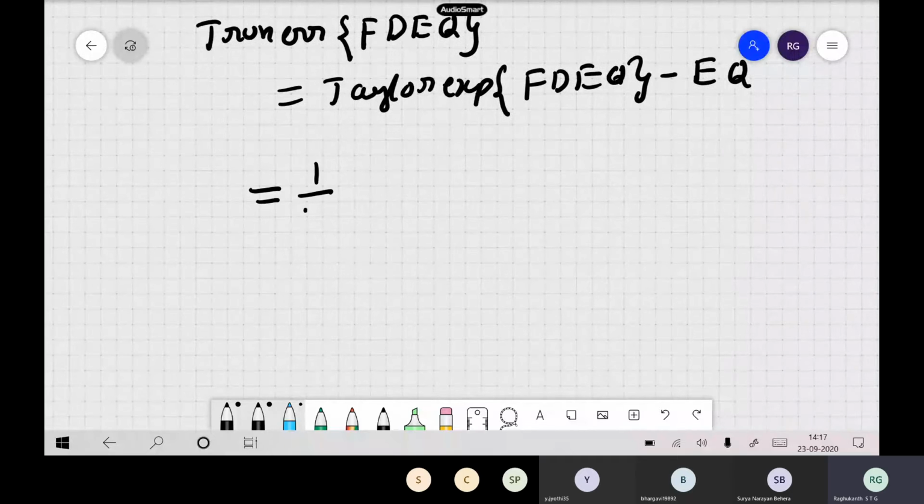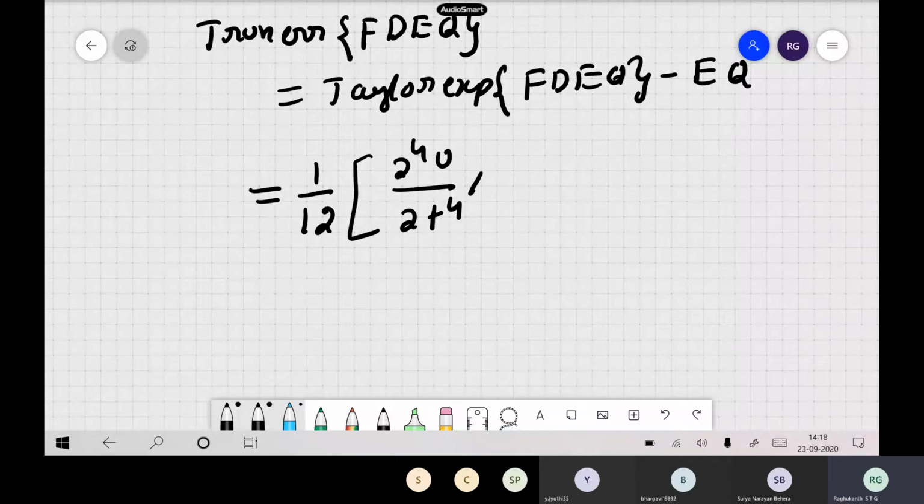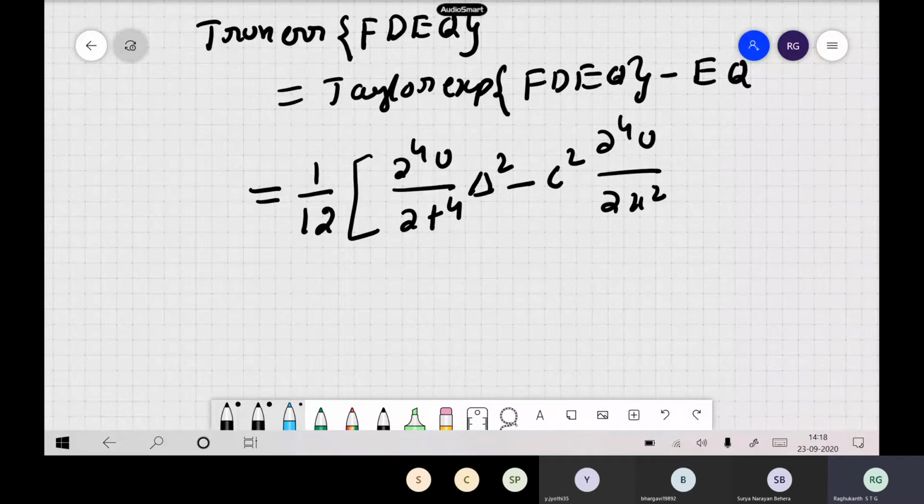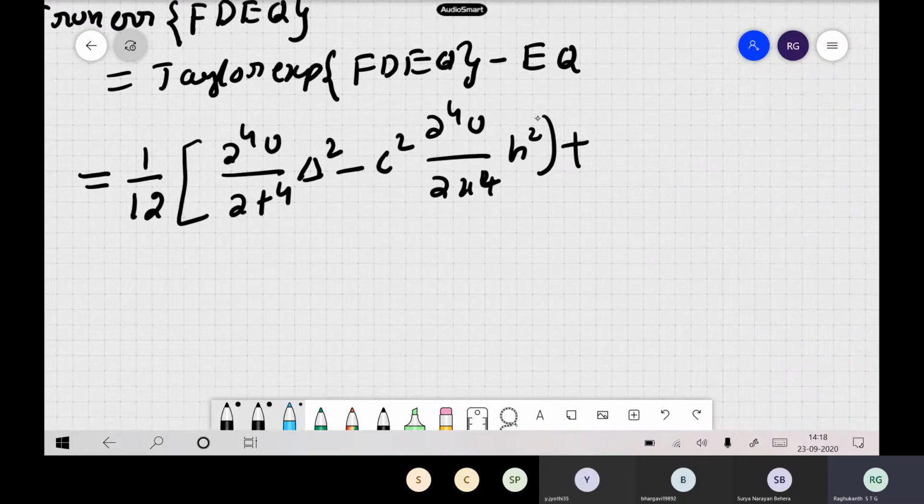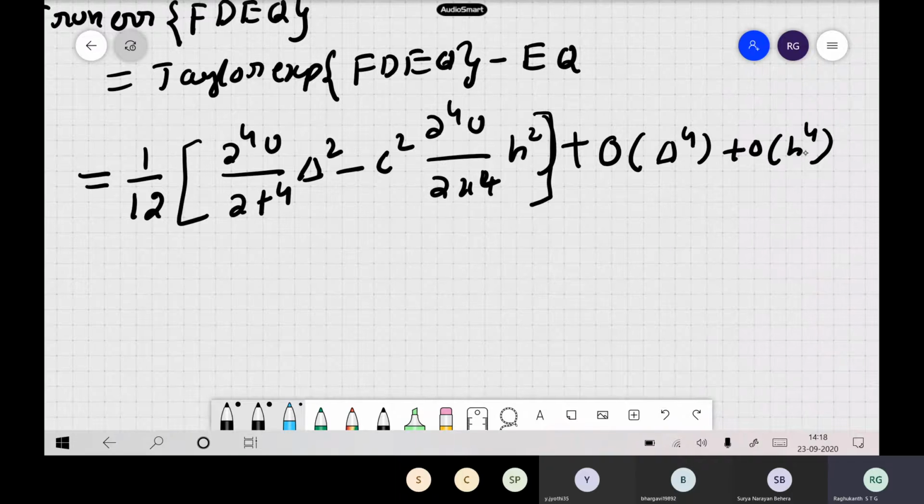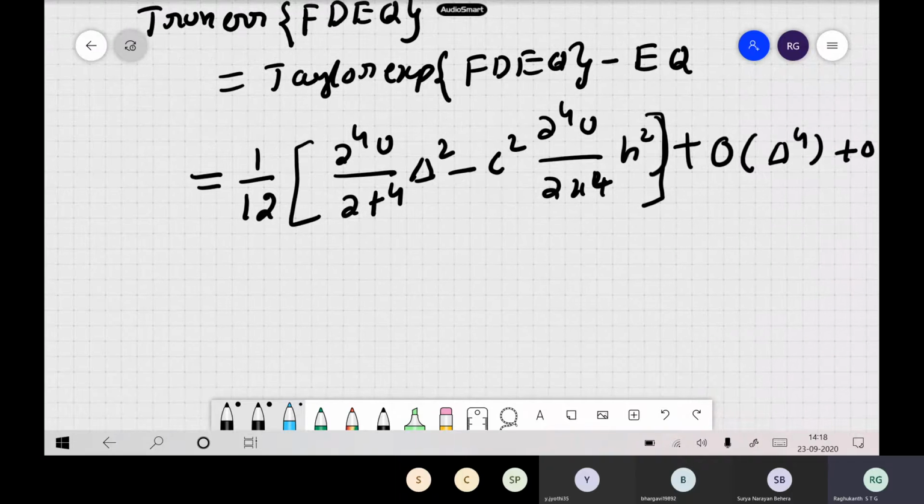finally this turns out to be 1 by 12 dou to the power of 4 u by dou t to the power of 4 delta t square, minus c square dou to the power of 4 u by dou x to the power of 4 h square, plus the higher order terms which we have neglected in the Taylor series, they all have delta t to the power of 4, h to the power of 4 itself. So this is how the equation looks.